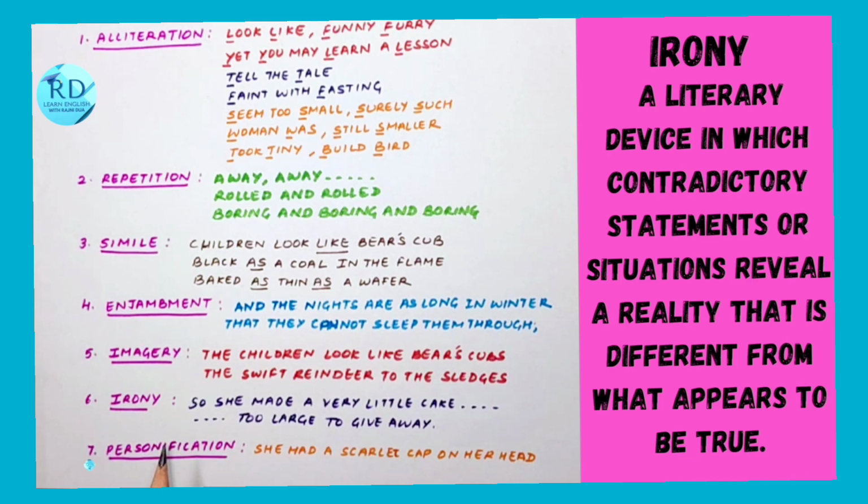Irony is where there's some unusual or unexpected situation which is very amusing. Here, for example, she made a very little cake, but when she wanted to give it away, it was too large to give away. So that's irony.